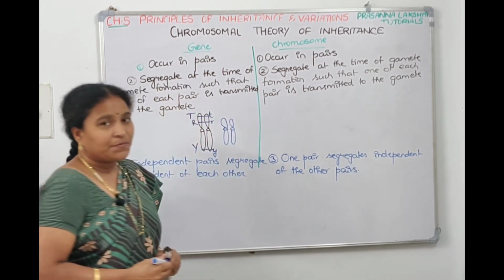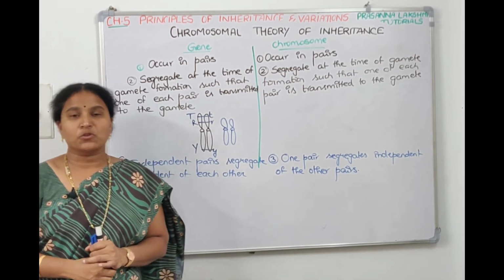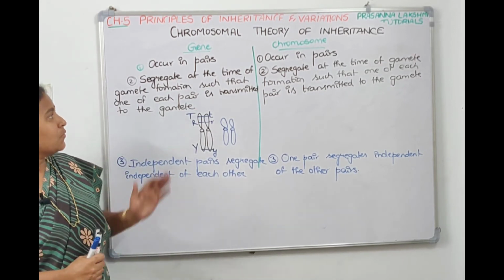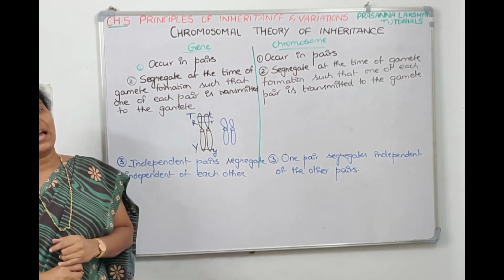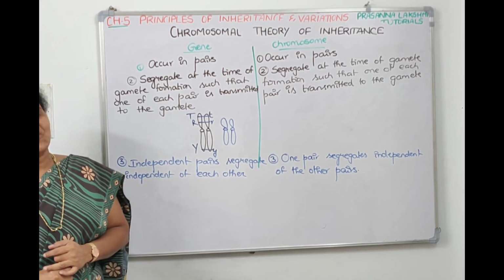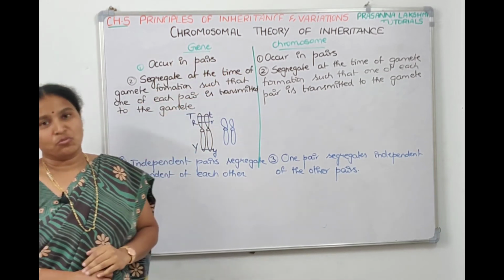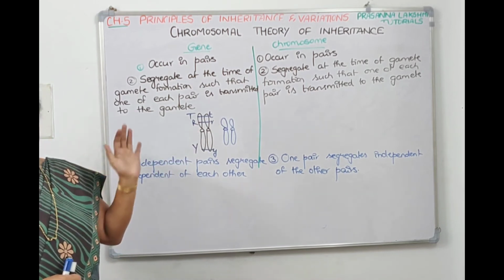That's it. So if they ask you what is the chromosomal theory of inheritance, what is the significance, who proposed it, you can explain with the help of these 3 points. And in NCERT, after giving these 3 points, they asked to find out which is gene and which is chromosome. The first 2 points are the same for gene and chromosome.